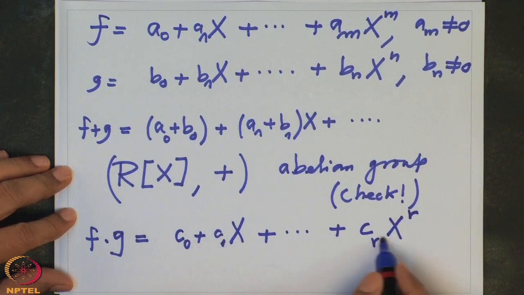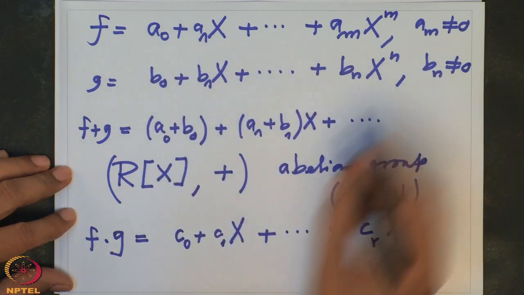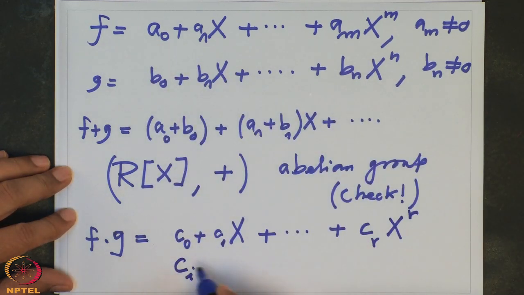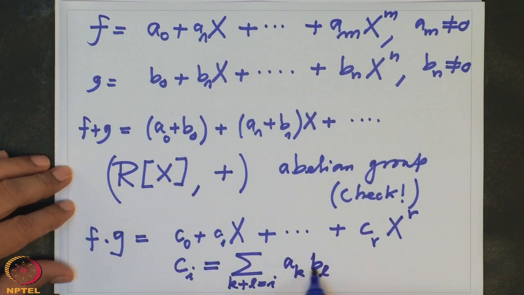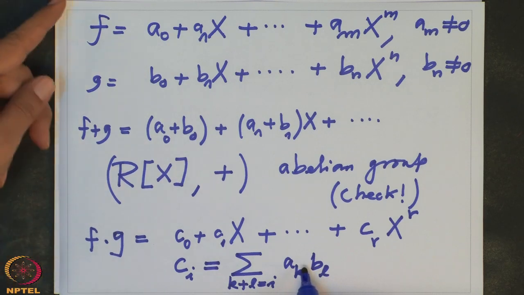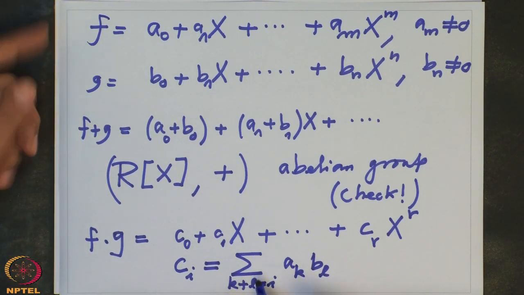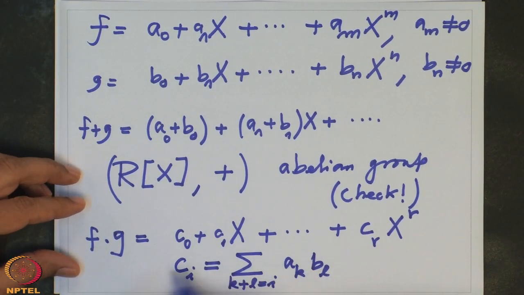Now I have to tell you what the c's are in terms of a's and b's. So ci is, by definition, the summation over k plus l equal to i of ak bl. Now remember, this multiplication is in R and the sum is also in R. So this definition makes a multiplication on this set.